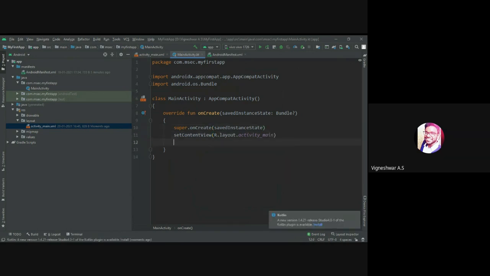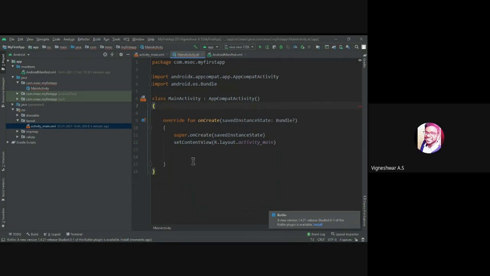Then I am going to register a button. But before we provide a particular action to the button, let's create a new activity.